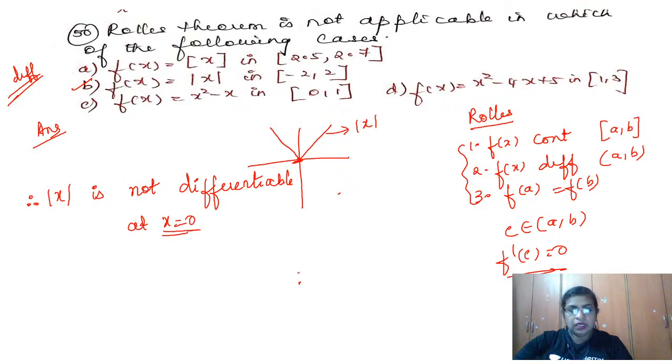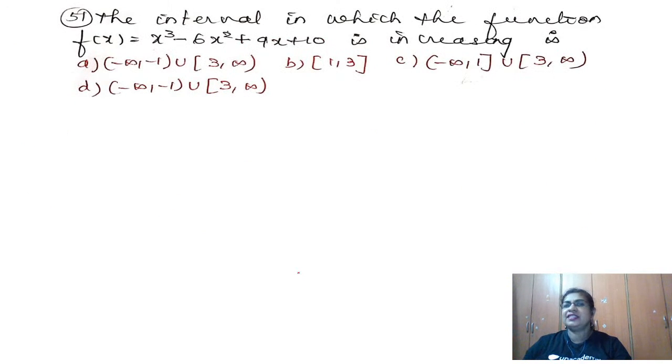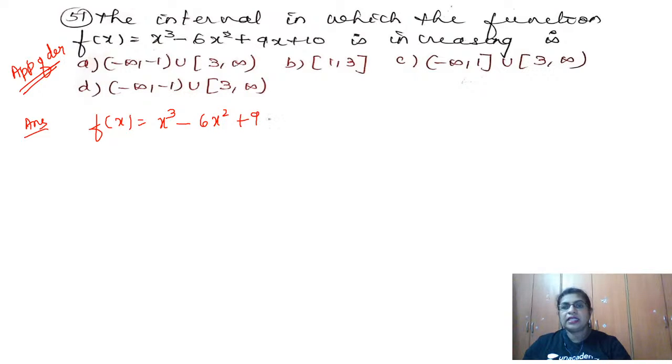Question number 51. Okay, so look at this. This is a very important and very tricky question. I have a shortcut for you and you will enjoy this shortcut. This is from application of derivatives. So what is given? We have here f of x given to us. f of x is x cube minus 6x square plus 9x plus 10. So understand the concept here.